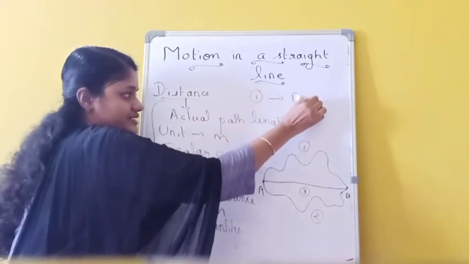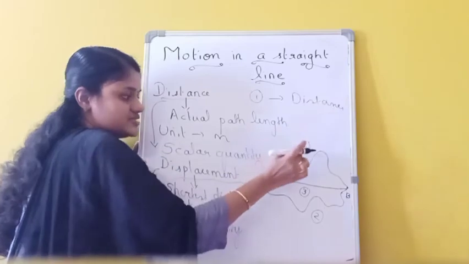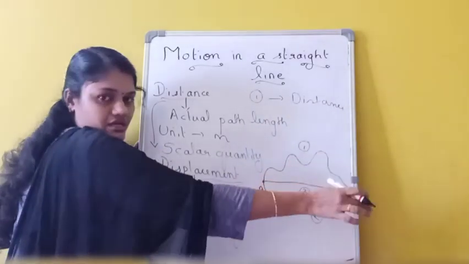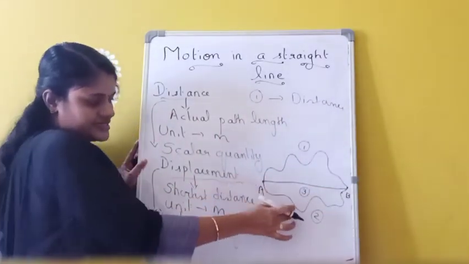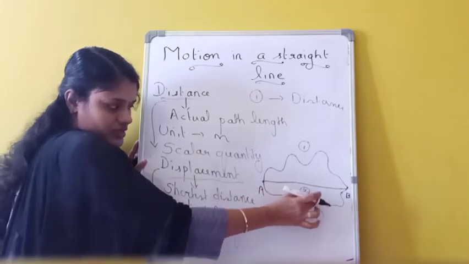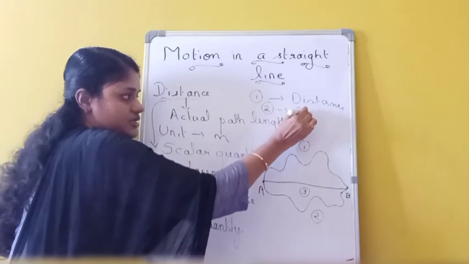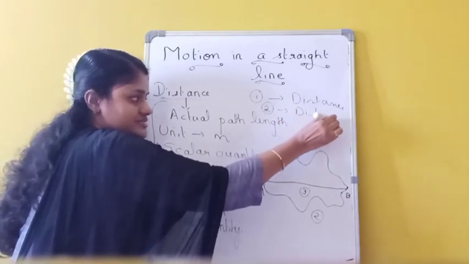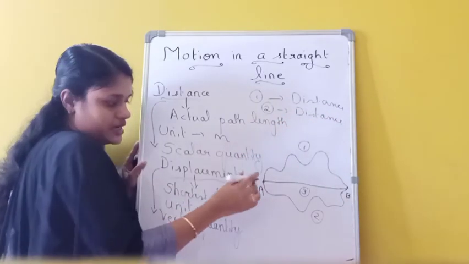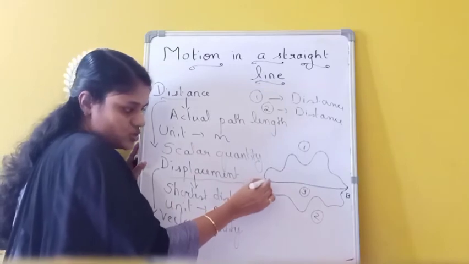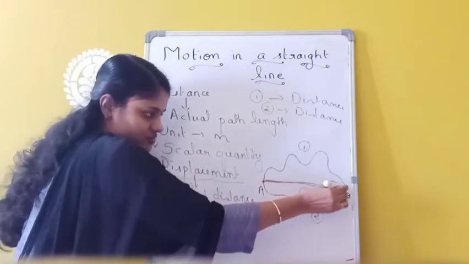It is taken as distance because it gives the total path length covered by the object. The second one also shows which one? The actual path length, so the second is also only distance. But the third shows which one? The shortest distance between the initial and final point.